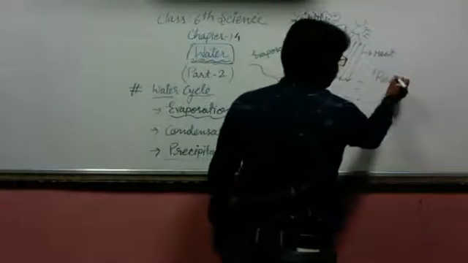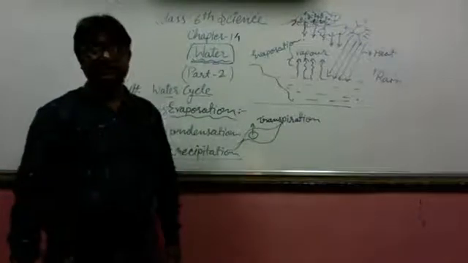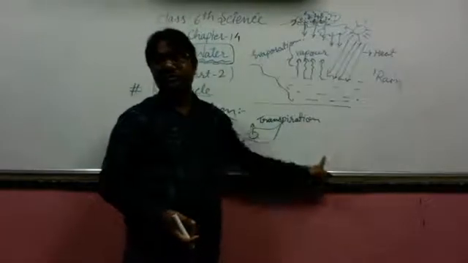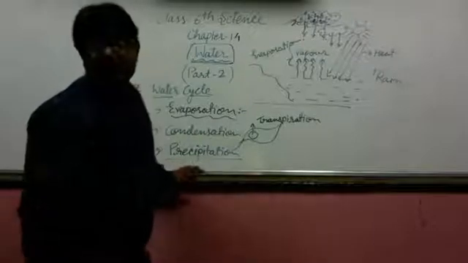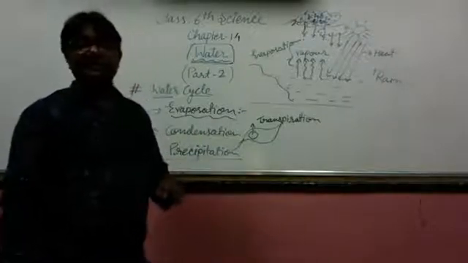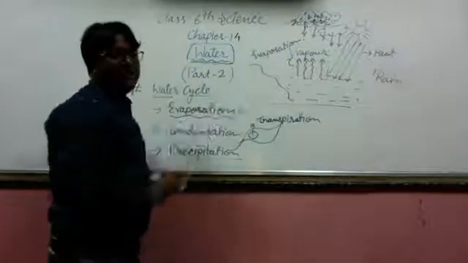The falling of these droplets from the clouds on the earth's surface is known as precipitation.